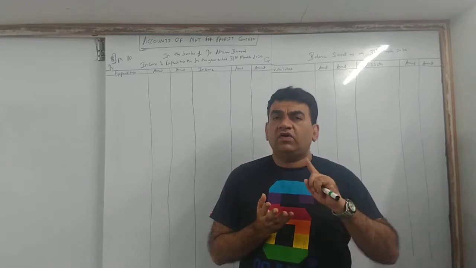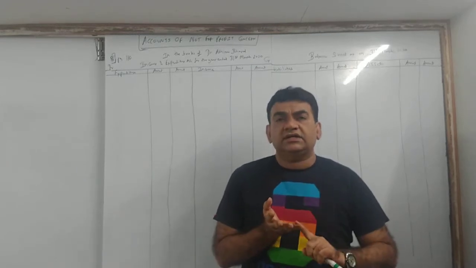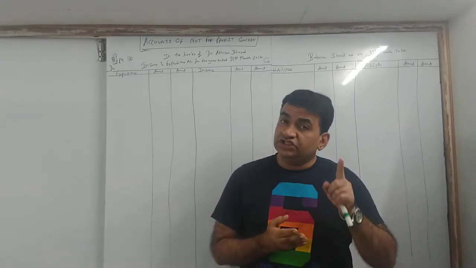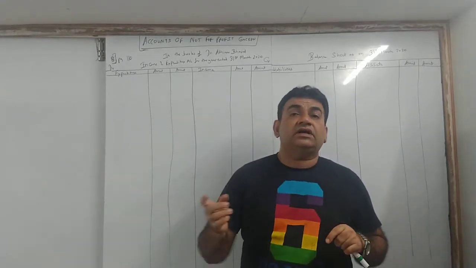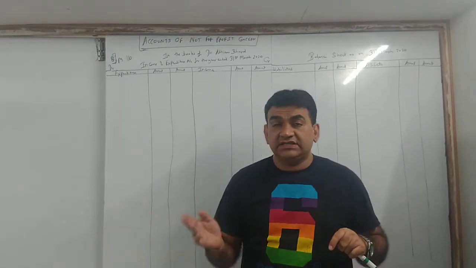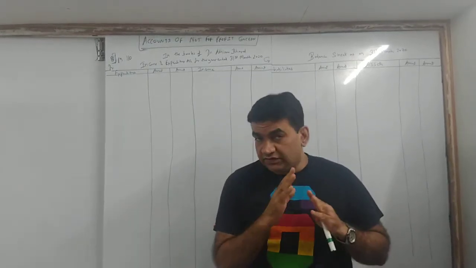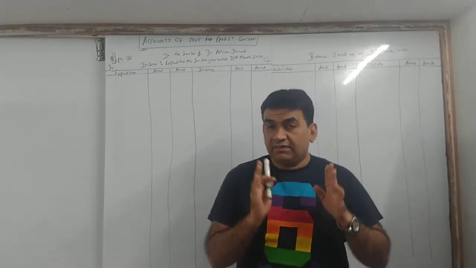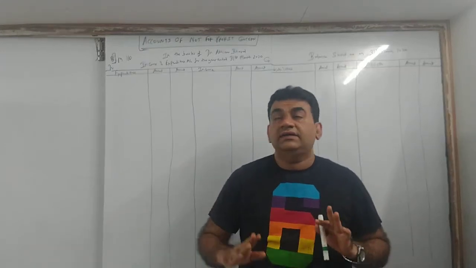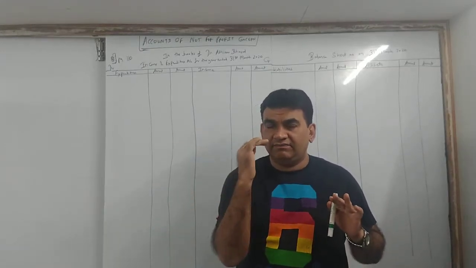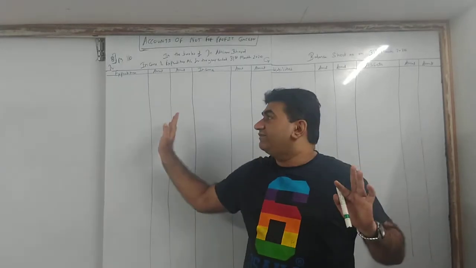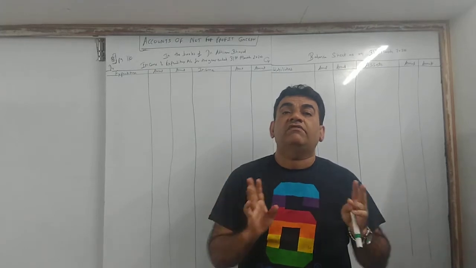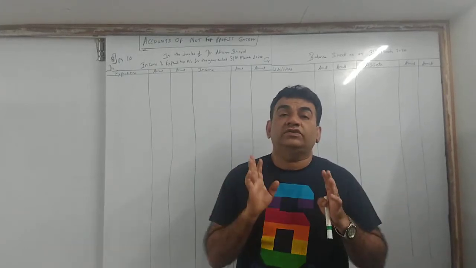Now, we have covered all your major chapters till now: final accounts, admission of partner, dissolution, bills of exchange, issue of shares. This is another chapter, accounts for not-for-profit concern. After this, the remaining chapters are pending. Of course, we are going to do each and every chapter. Those normally used to come as optional chapters, but anyway, we are going to do that. But as per the basic paper pattern they have given, after this chapter, 99% you can attempt the full paper of the practical part and the majority of the objectives.